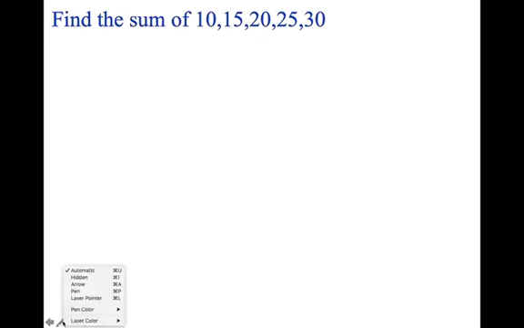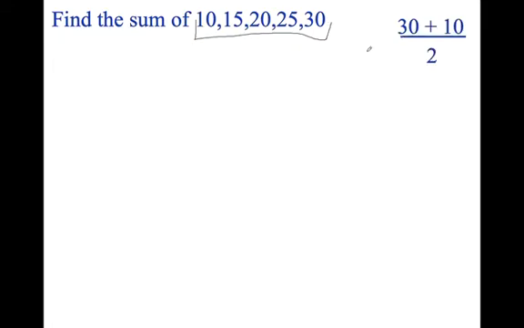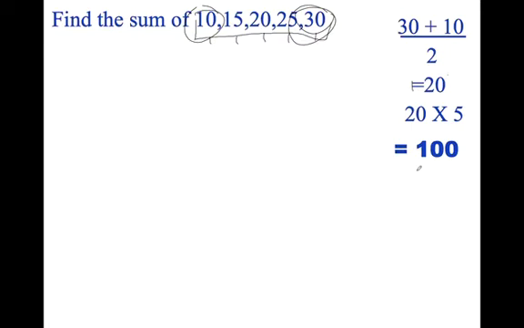So let's look at another example here just quickly. Suppose I want to find the sum of these numbers, 10 up to 30. I take the last number, 30, and the first number, 10. I find the mean: 30 plus 10 is 40, and 40 divided by 2 is 20. I take 20 and I times it by 5. 1, 2, 3, 4, 5. There's 5 terms there, so 20 times 5, and that gives me 100, which is the sum of those 5 terms.